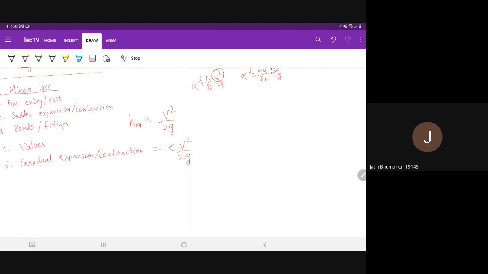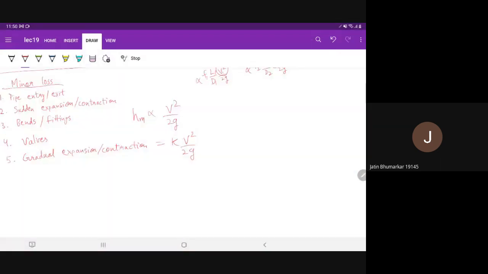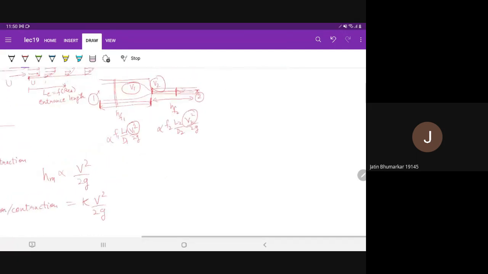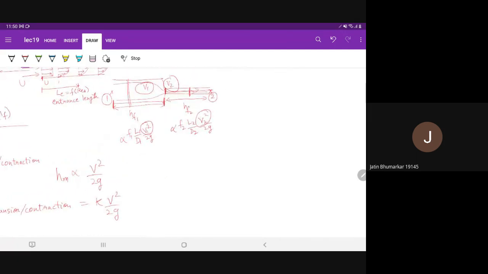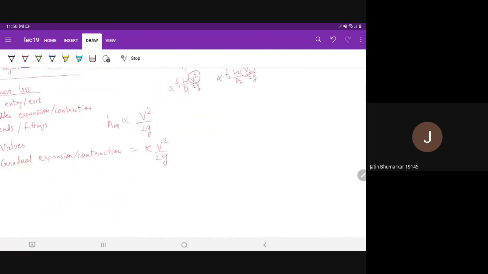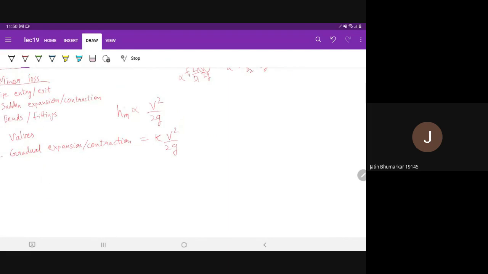For example, for sudden expansion or contraction, this K will depend on the diameter of the bigger pipe and the smaller pipe. So it will be some combination of those two diameters and so on. These formulae you can see in the book, or you can find on the internet also.